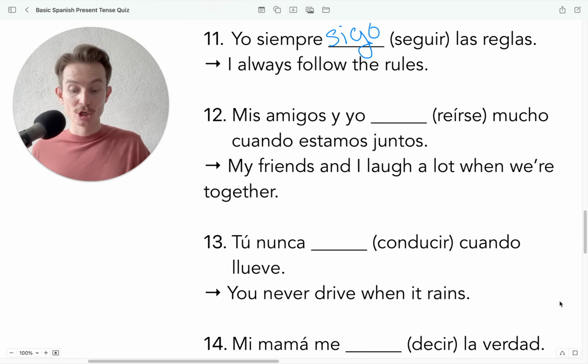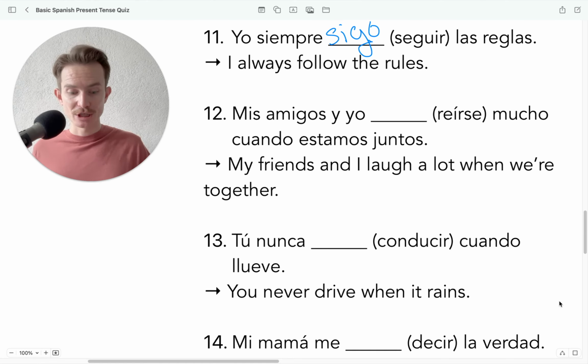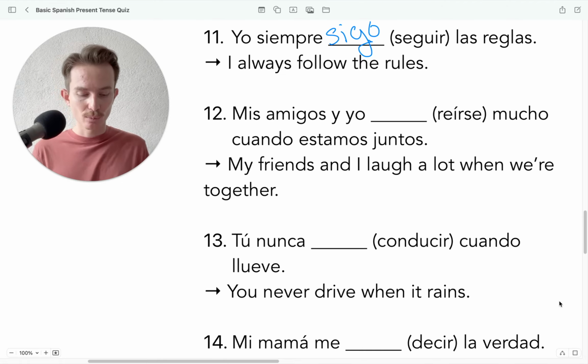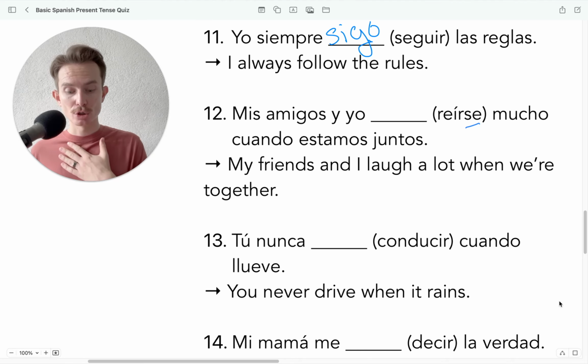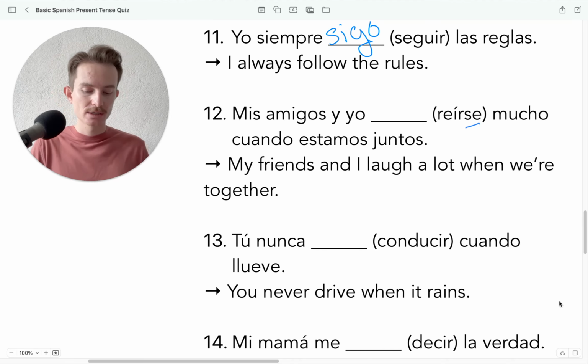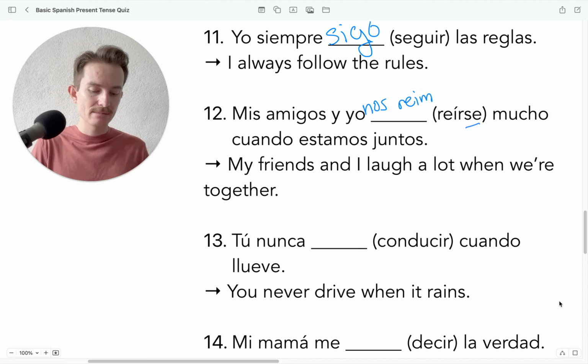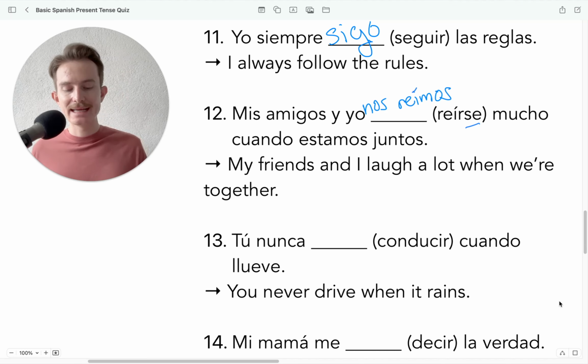Okay. Número 12. Mis amigos y yo blank mucho cuando estamos juntos. Check it out. We've got the reflexive here again. So, we have mis amigos y yo, which is going to be nosotros. So, we'll have nos, and then we'll have reímos. Okay, reímos. Nosotros nos reímos mucho cuando estamos juntos, because that is something that affects us.